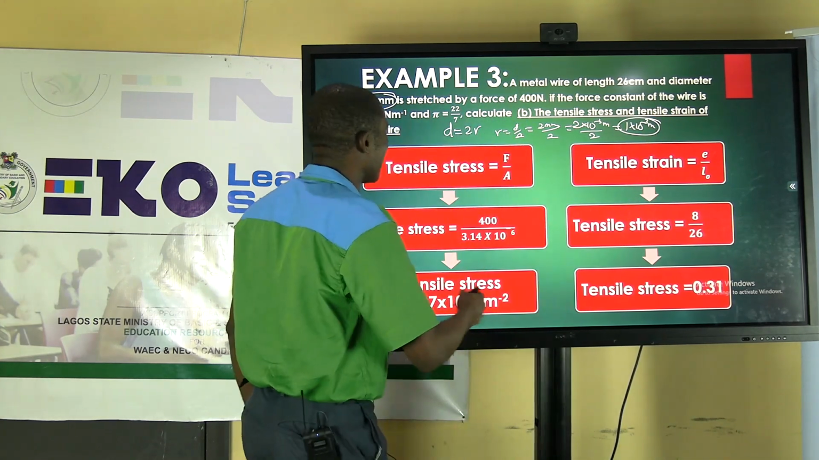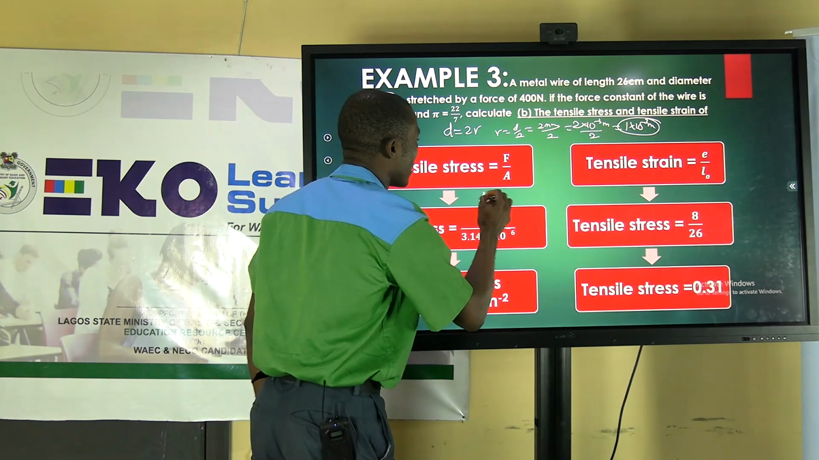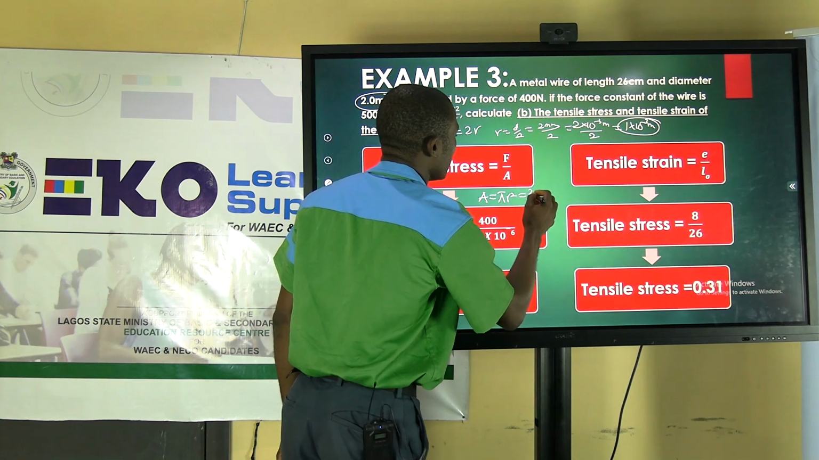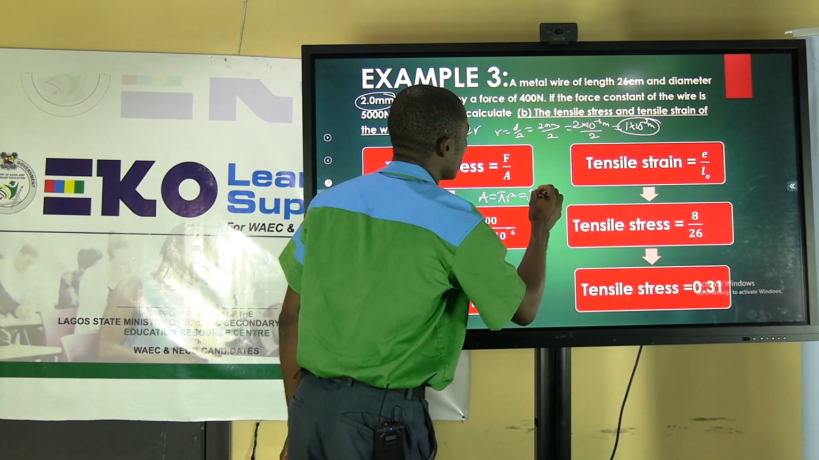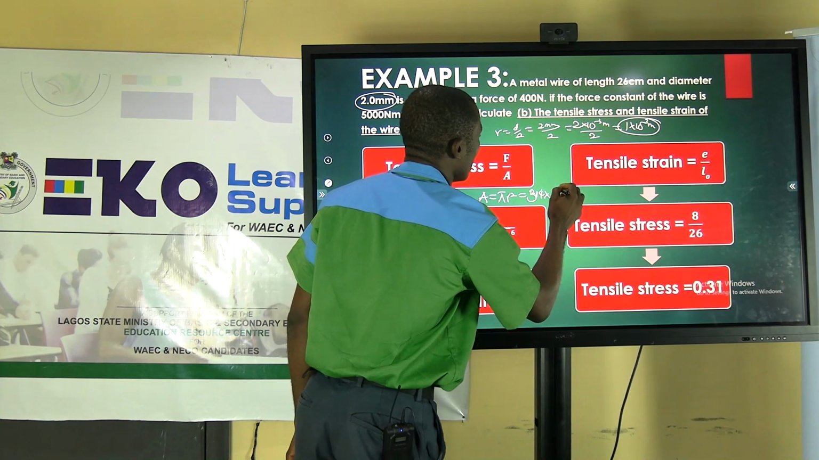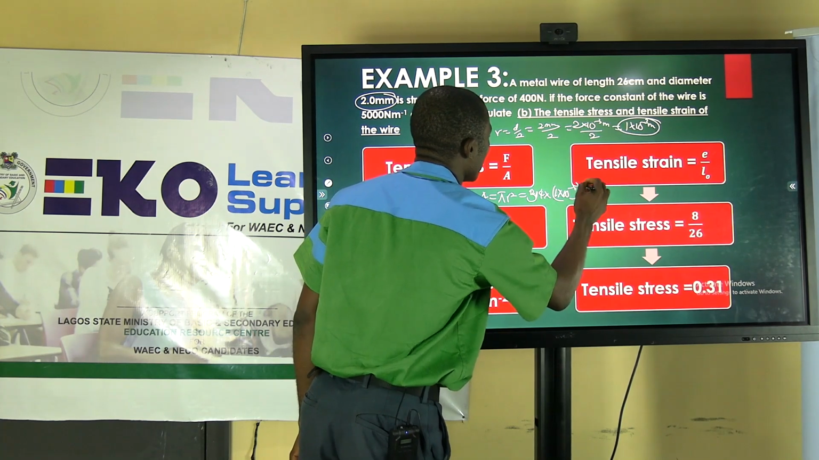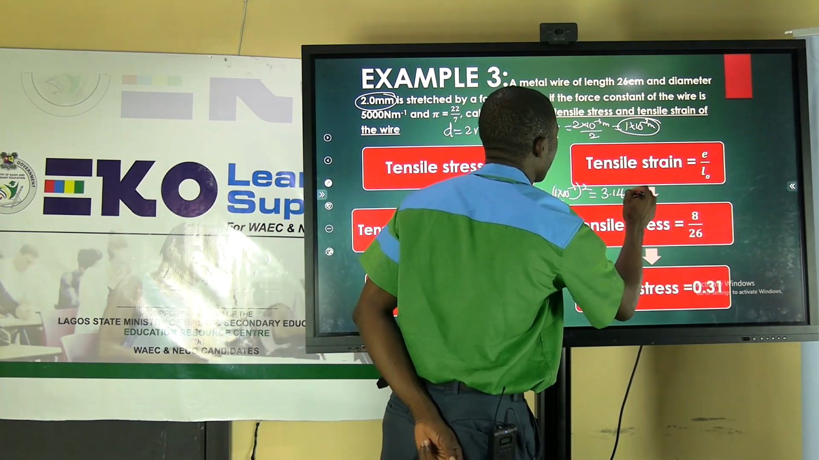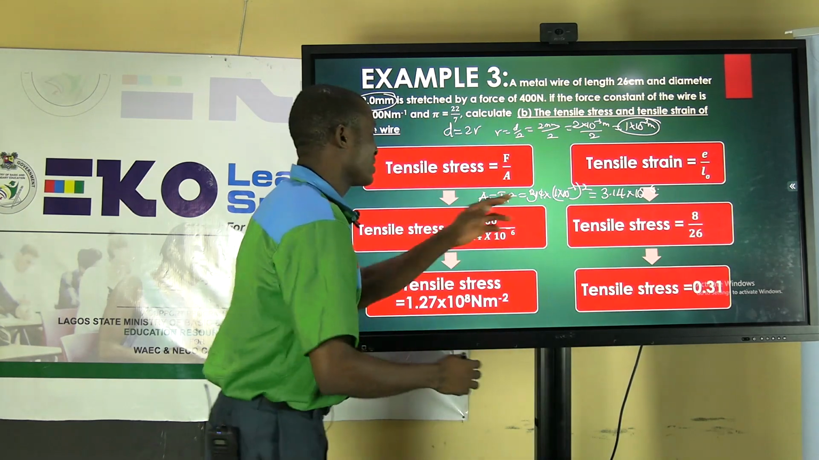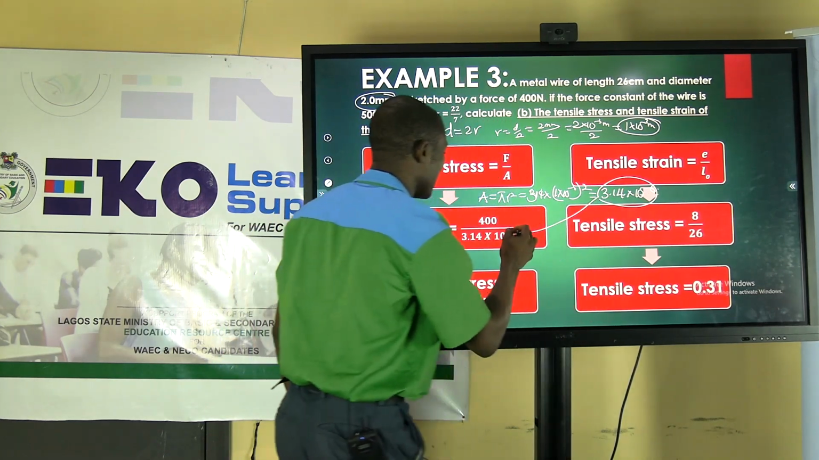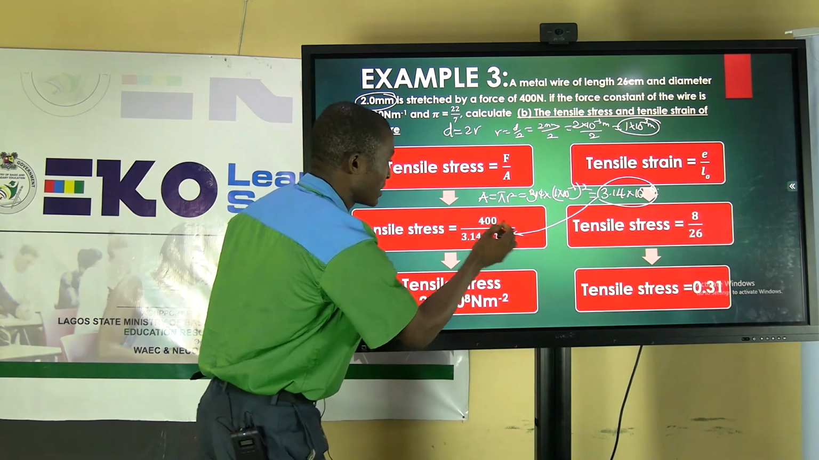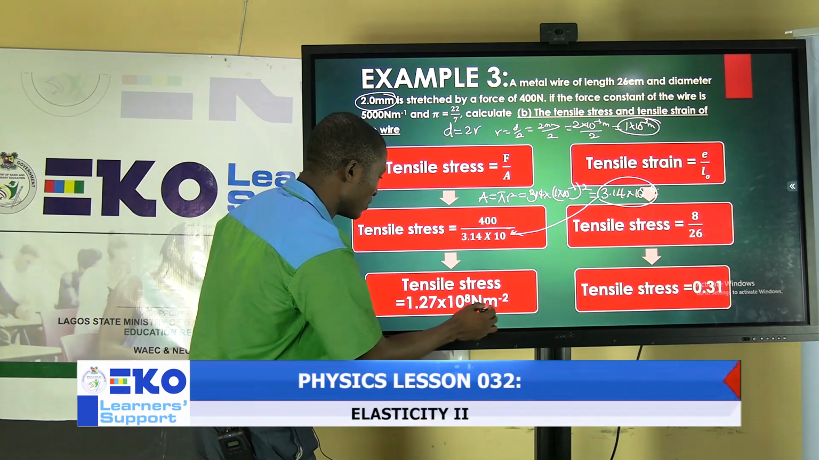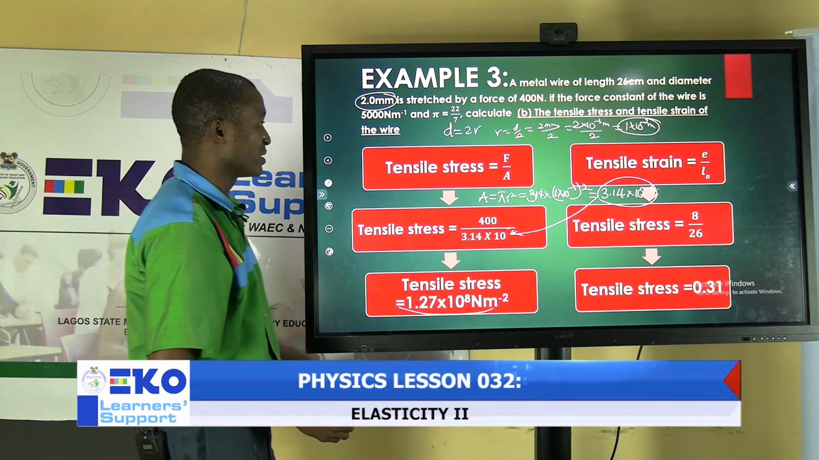So from here, we remember that area of anything circular equals pi r squared. So you're going to have 3.14 times 1 times 10 raised to the power minus 3, all squared. When you do that, you're going to have 3.14 times 10 raised to the power minus 6. So that is going to be your area, the area you are bringing here. So 400 over this value. 400 divided by this will give you this value. Once you get that, that's your tensile stress.